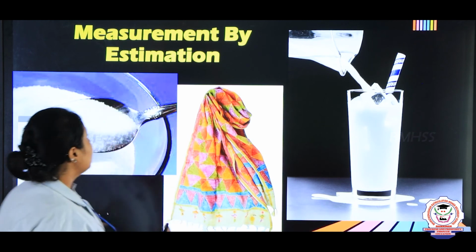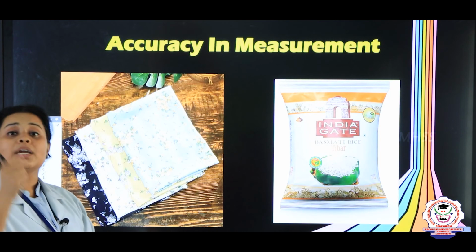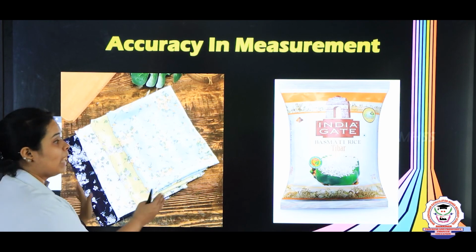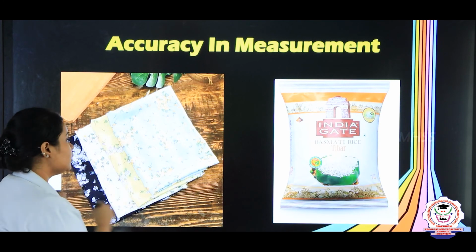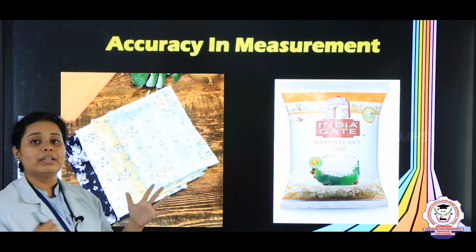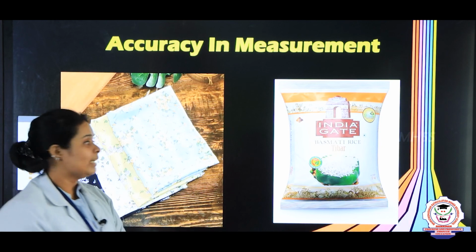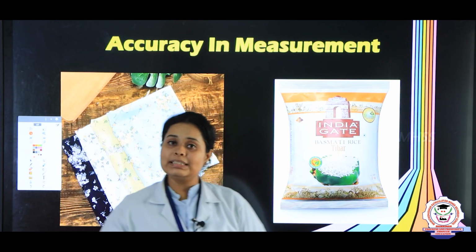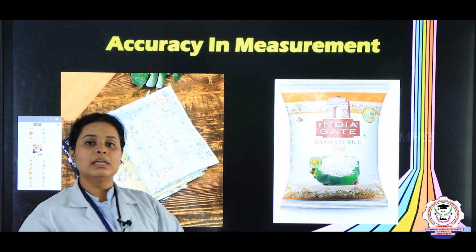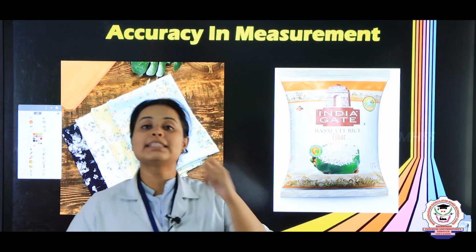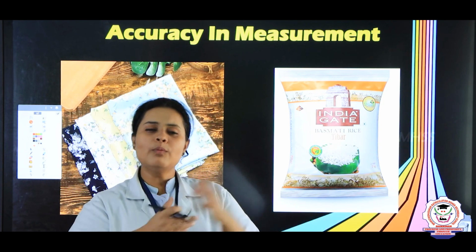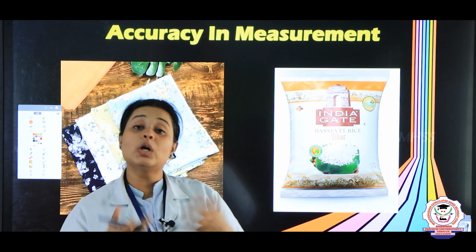Okay. And same way, if you need to find the accurate value, which is the correct value or true value, at that time you will have the correct measurements. And here, if you can see, there are cloths. These cloths are generally in a 1 meter pack. Same way here, this basmati rice is 1 kg of rice. So this is correctly given, right? So children, accuracy will tell you the correct amount and estimation will tell you a round off. It will be somewhat equal to the correct value, but it's not the correct value.